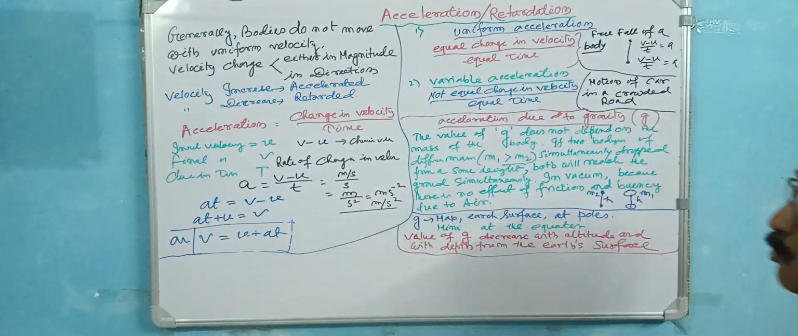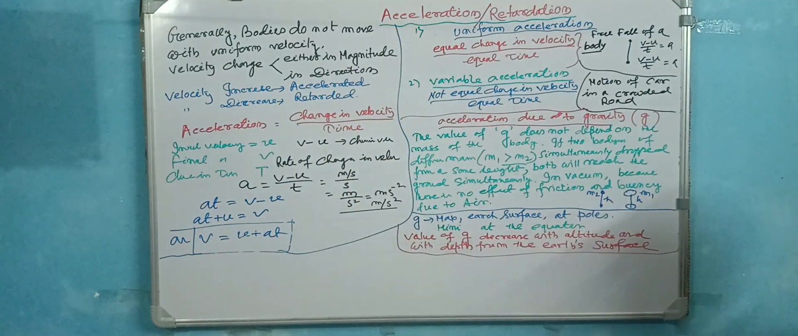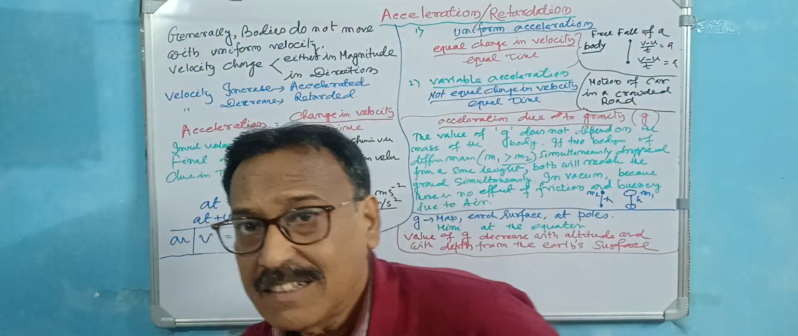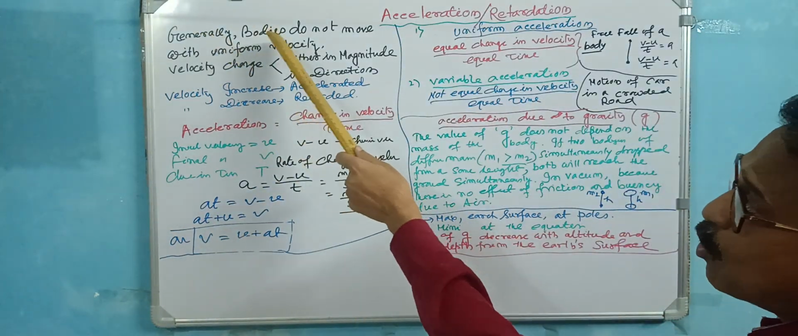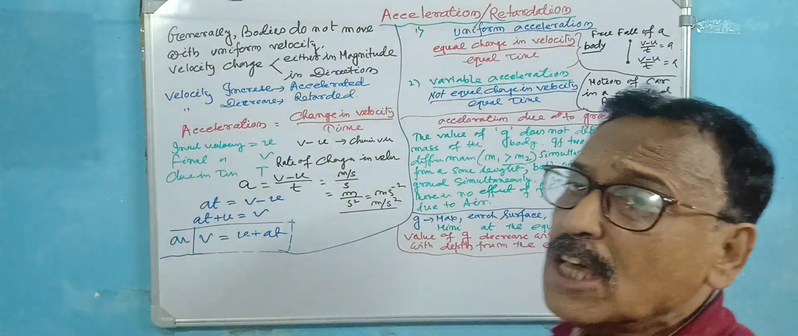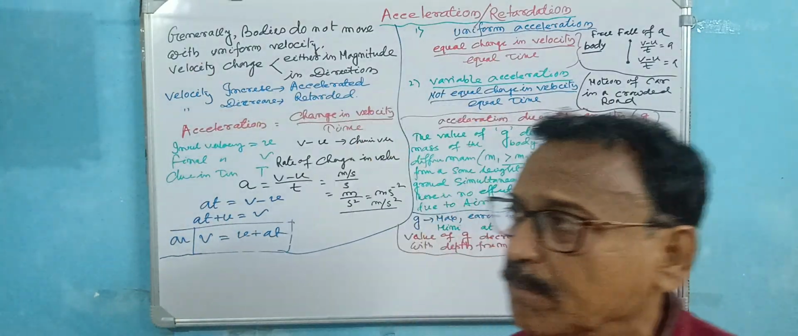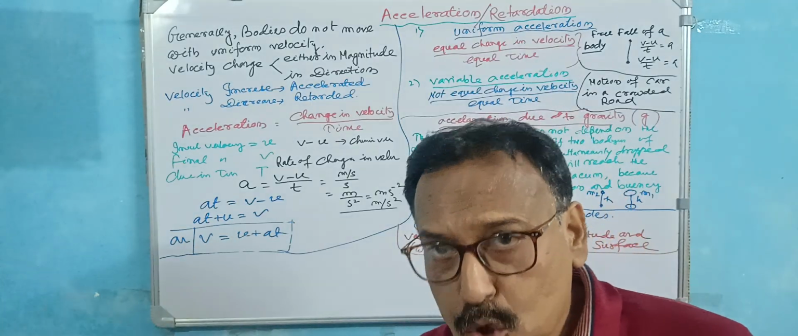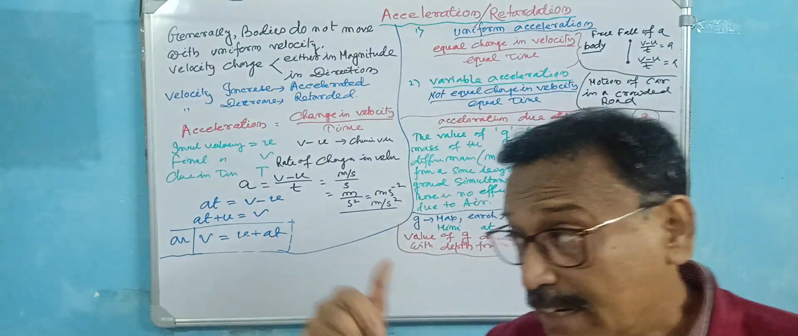I already wrote down all these things for your better understanding and time saving. Now, generally, bodies do not move with uniform velocity. You cannot go anywhere at the same speed. There is a jam, so you have to stop. You have to decrease your speed, increase your speed.